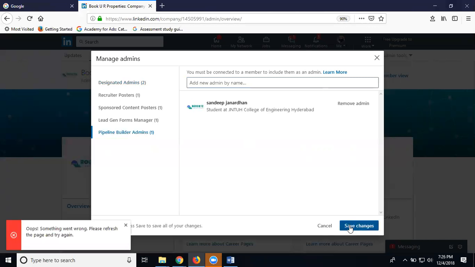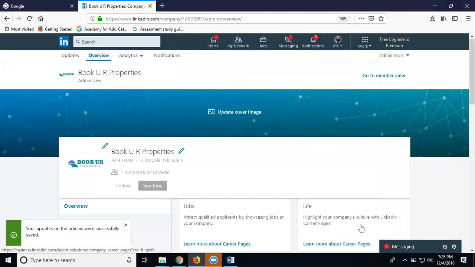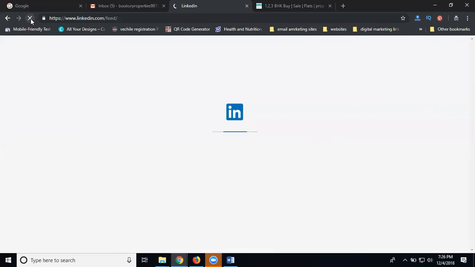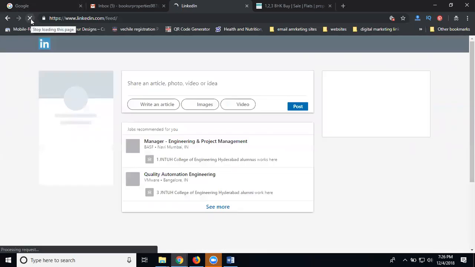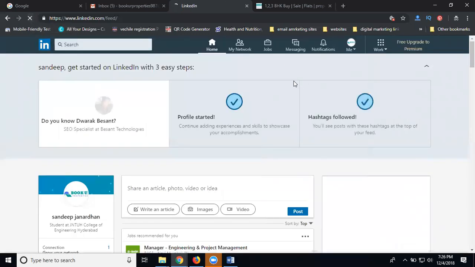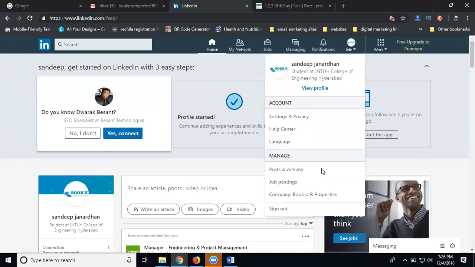Save changes. So your name mismatch is there. Just check. Done. Now come into your profile. Refresh. Previously this profile had no company pages. This profile has zero connections. But I'm creating a company page. Whichever profiles have more connections and create a company page, I can give access to the new user.